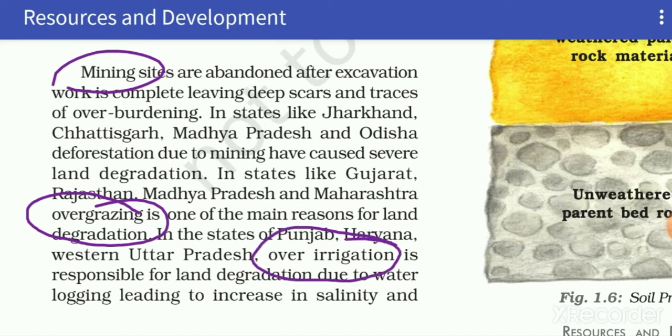In the states of Punjab, Haryana and Western UP, over irrigation and water logging lead to increased salinity and alkalinity in the soil. Means the amount of salt and acid increase, which also harm the fertility of soil, leading to barren land.